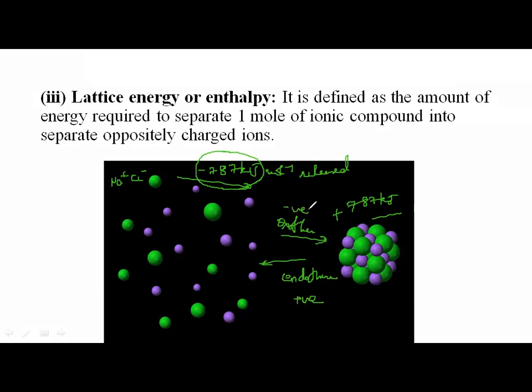Are you all understanding? So the energy released when positive and negative ions combine to form a lattice is also lattice energy. It is negative. Or the energy required to break the lattice into constituent ions is also lattice energy.